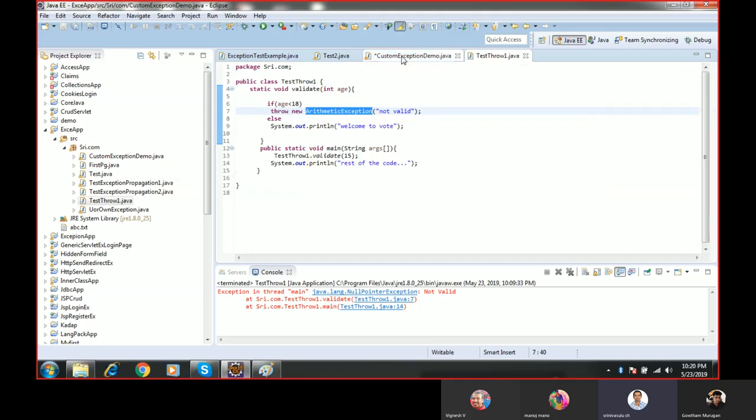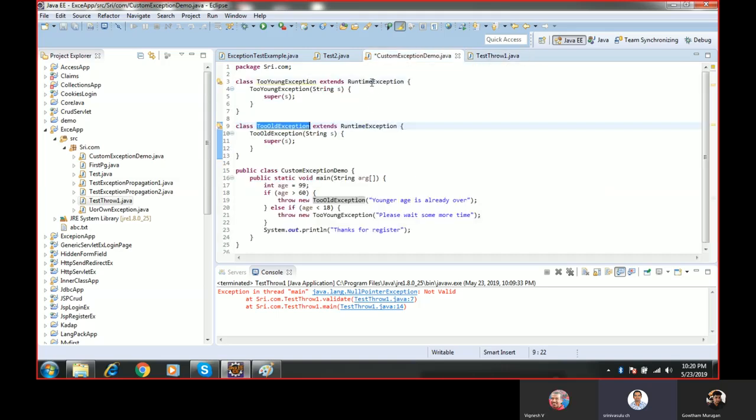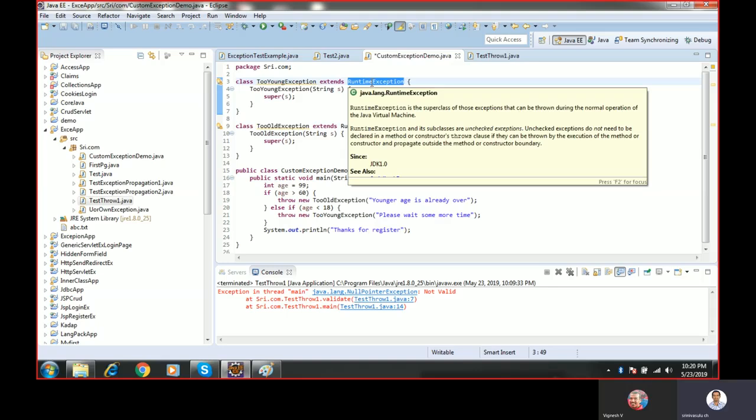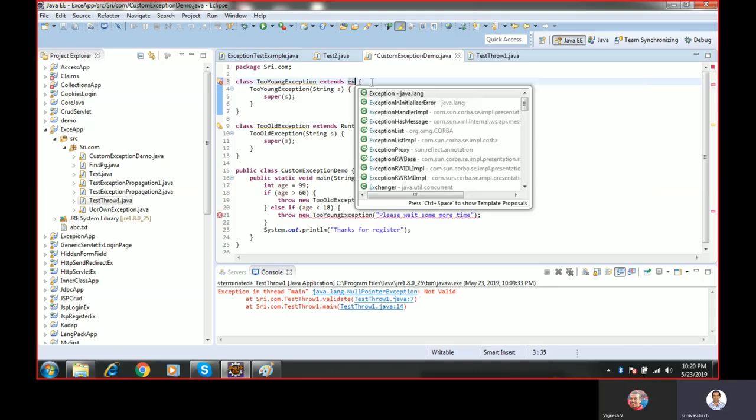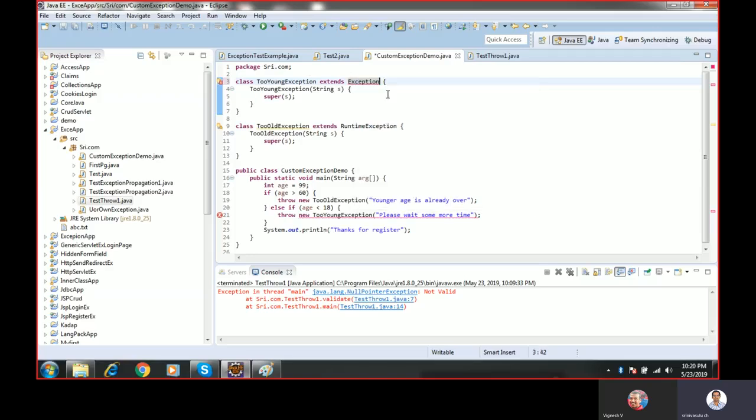If my class inherits directly from Exception, not RuntimeException, then this exception acts as a checked exception.